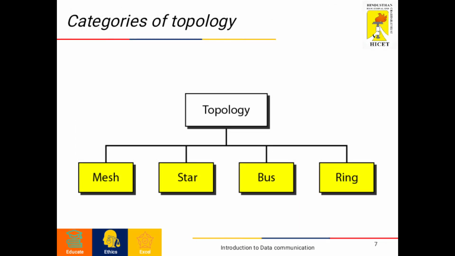Okay, then next we are going to see about the topology. The topology refers to the geometric representation of the relationship of all the links and linking devices. There are four basic topologies available in data communications: mesh topology, star topology, bus topology and ring topology. We are going to see them one by one.